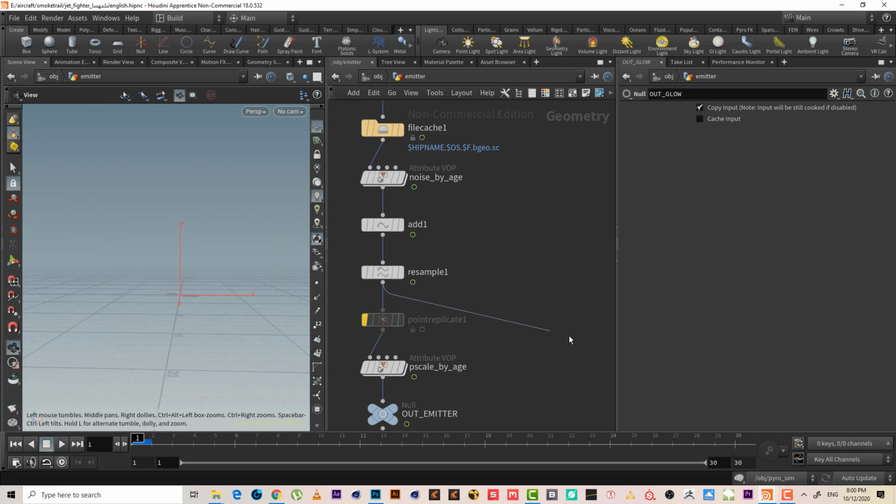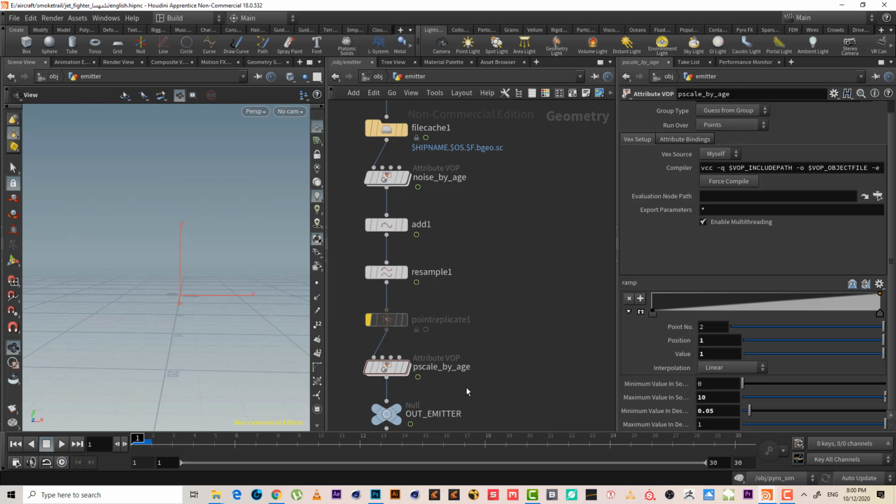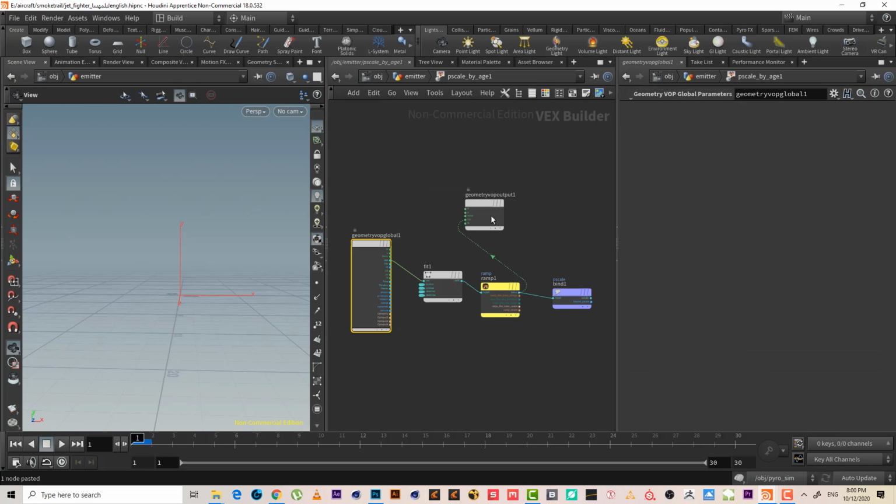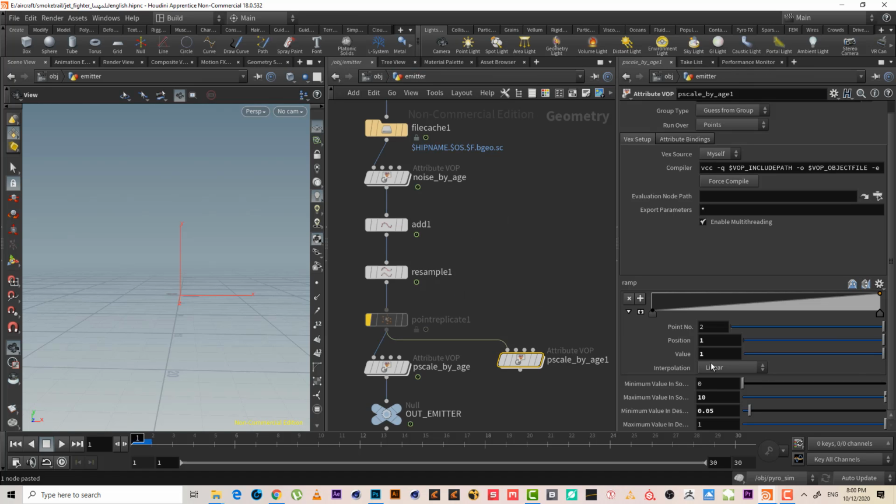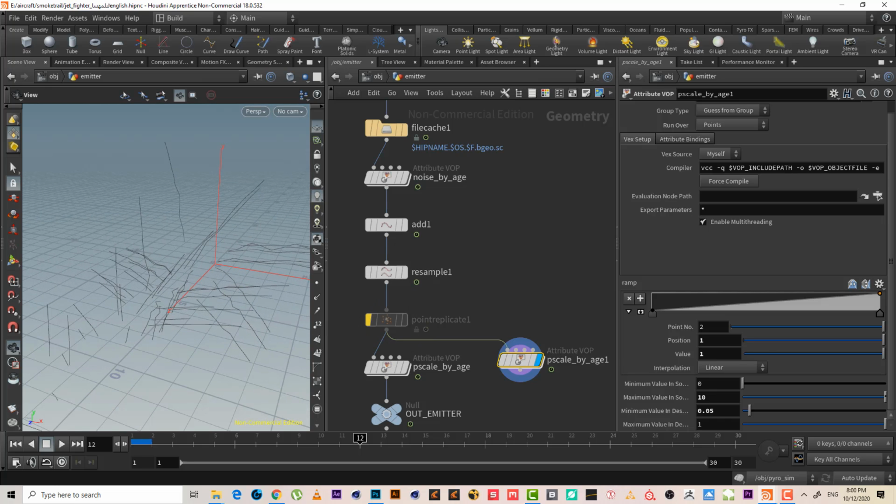Let's do something here, same as we did for the P scale by edge. We will do another one. So I will simply copy with Control C, Control V. Let's get inside. Let's make sure. Yeah, okay, perfect. Everything is perfect. But we will change these parameters.